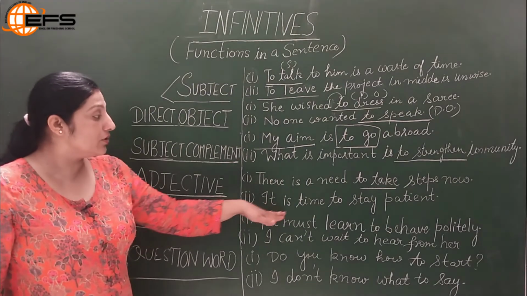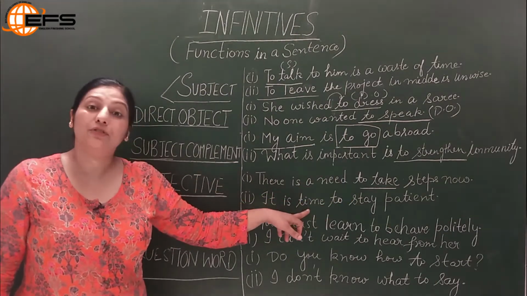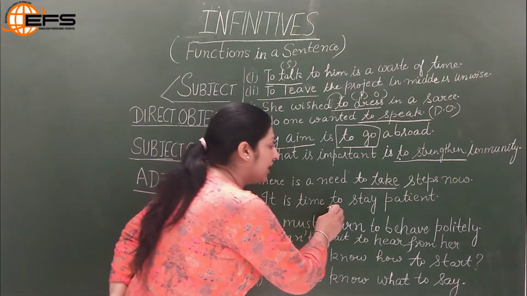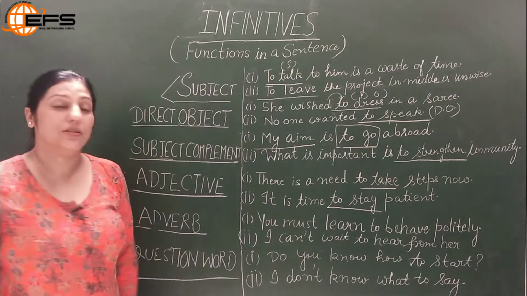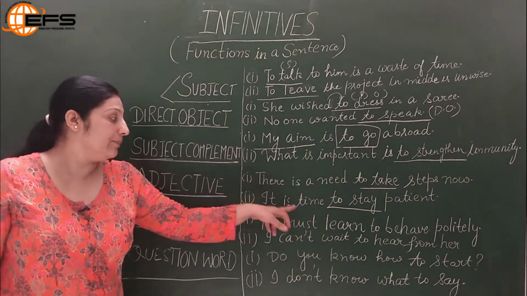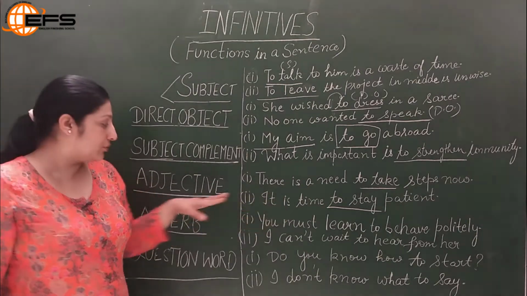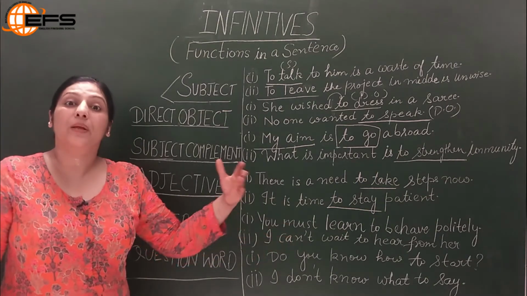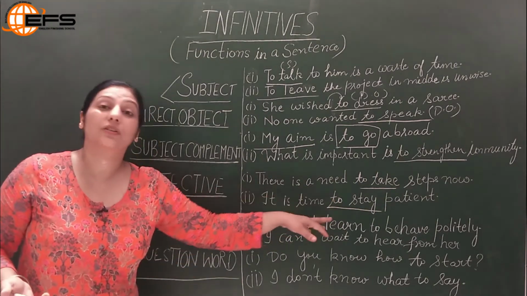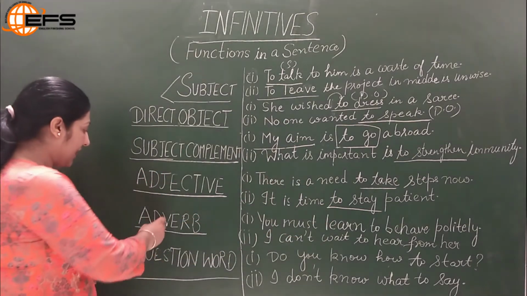Then, it is time to stay patient. So here we have time as noun, and then after noun we have to plus V1, which is an infinitive, and it is describing the noun time and playing the role of an adjective in this sentence. So this is how an infinitive plays the role of an adjective. That means it adds more to the noun in a sentence. Let us look at another example.